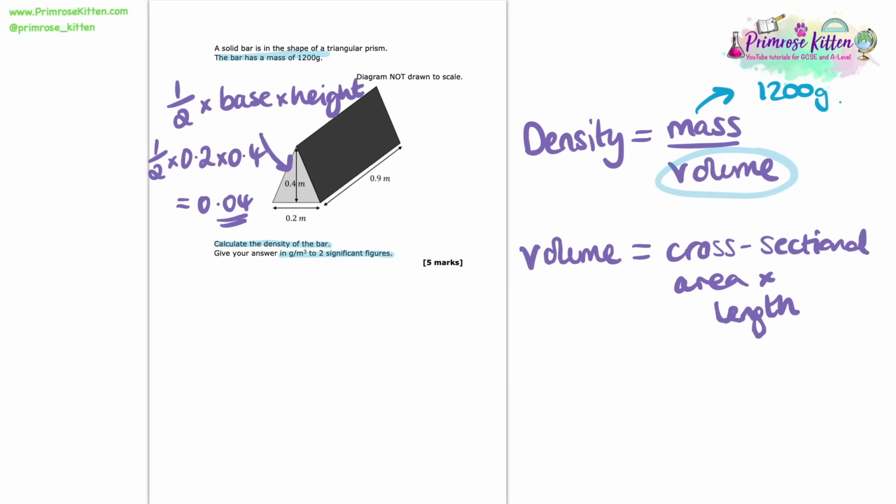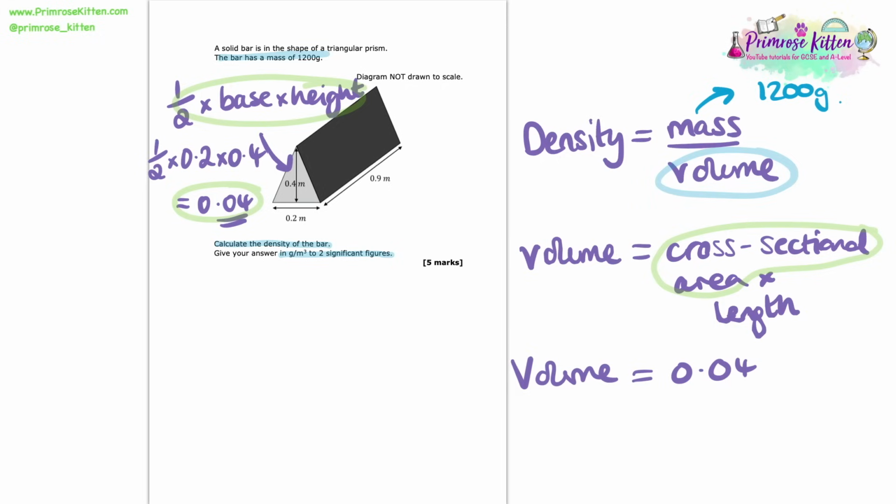So now I can use that to work out the volume. I know that the cross-sectional area now of that equation is 0.04. So I can say that the volume is equal to 0.04 times by the length of this prism, which is 0.9 metres. So I'm going to pop that into my equation too. So volume is 0.04 times 0.9. Now if I pop that into the calculator, I find that the volume is equal to 0.036 metres cubed.